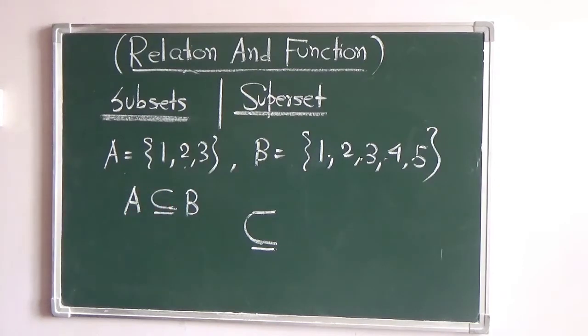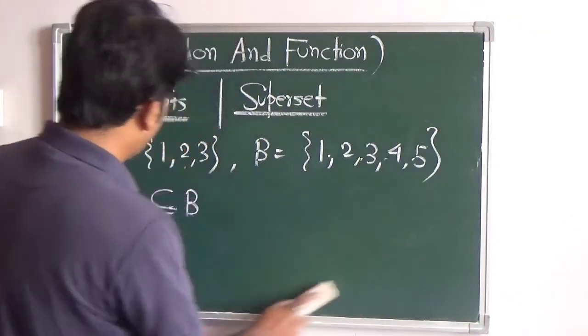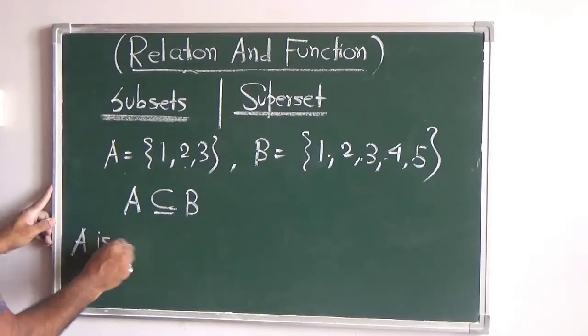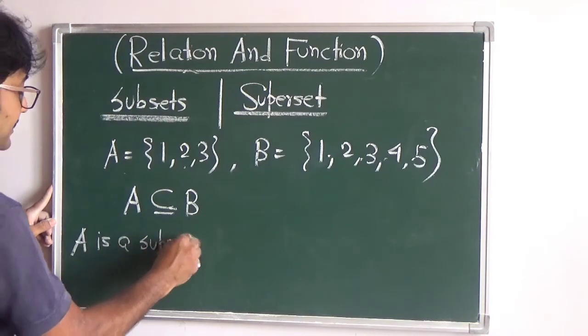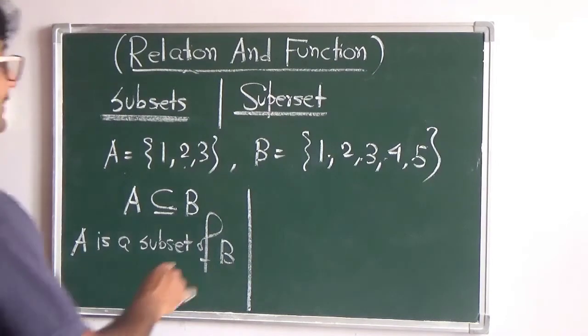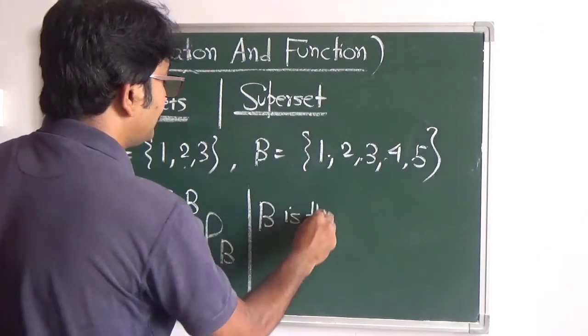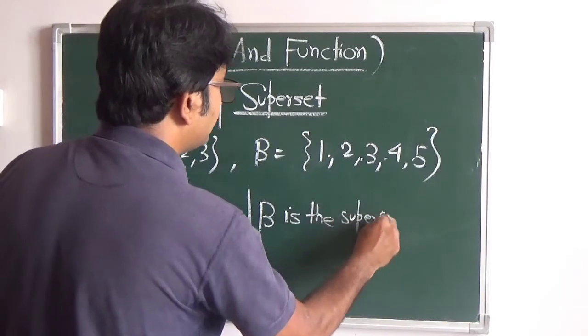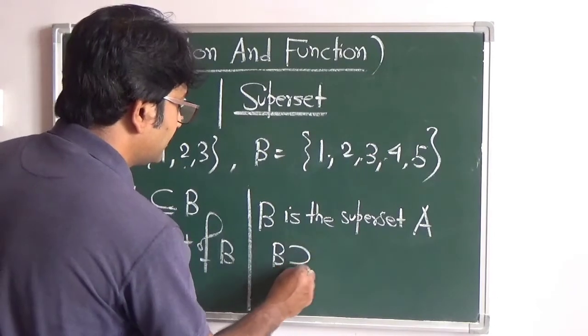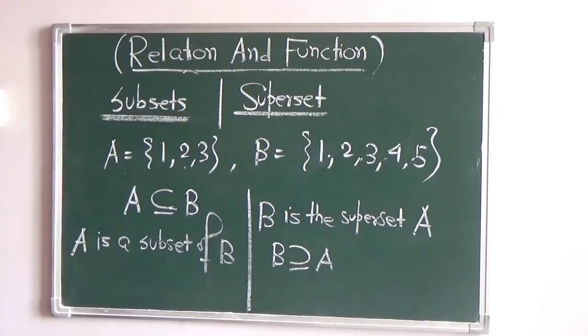Now, if A is a subset of B, which means the elements of A are present in set B, then we can say that B is the superset of A. B is the superset of A, when we write just the reverse way. This is the symbol for superset. So if A is a subset of B, then B is called the superset of A. For example, we take another example now.